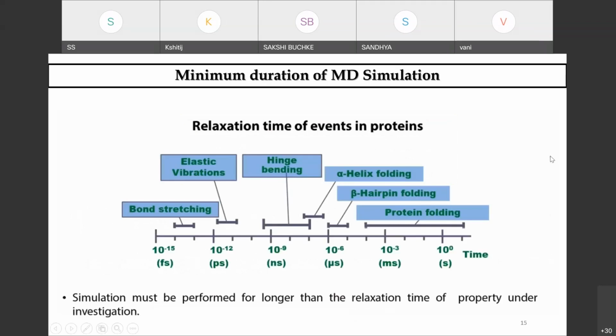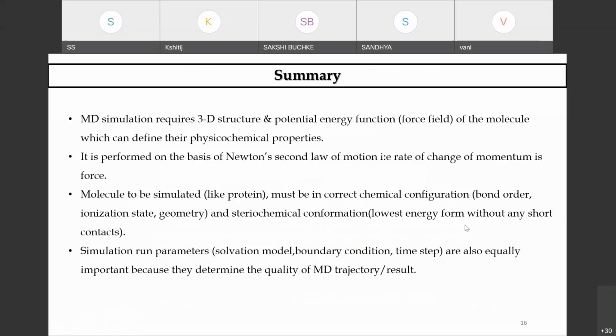If I talk about bond stretching, you have it in the range of 10 to the power minus 15 to 10 to the power minus 12. And for elastic vibration, the simulation is given. The relaxation time of the properties under investigation ranges from 10 to the power minus 9 to 10 to the power minus 6. And if you go for protein folding, for example, a 1 microsecond simulation is done, in order to better understand the flexibility and the conformational space of the molecule.